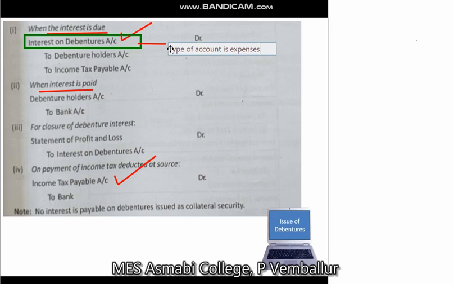It is also noted that no interest is payable on debentures issued as collateral securities. These are the main points related with interest on debentures. In this slide, we have discussed what is interest on debenture and what are the journal entries related with debenture interest.